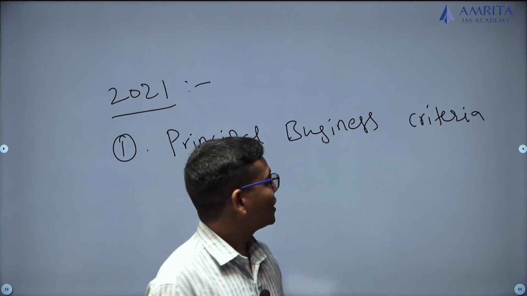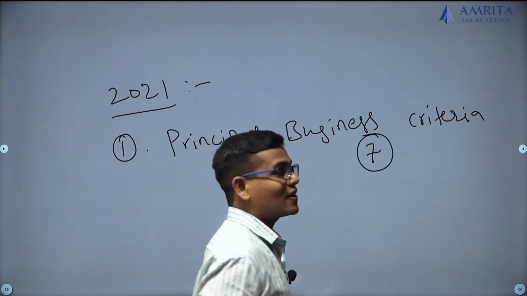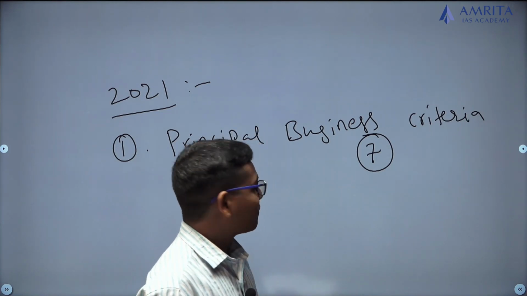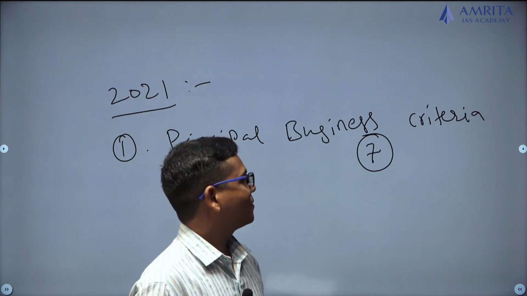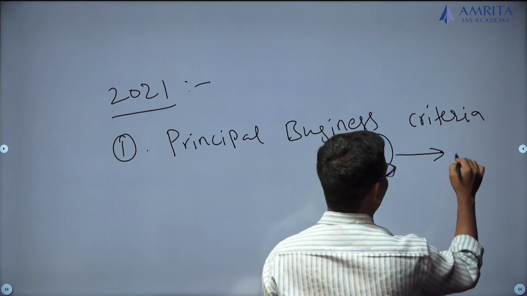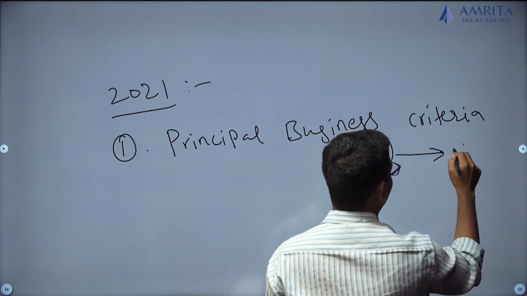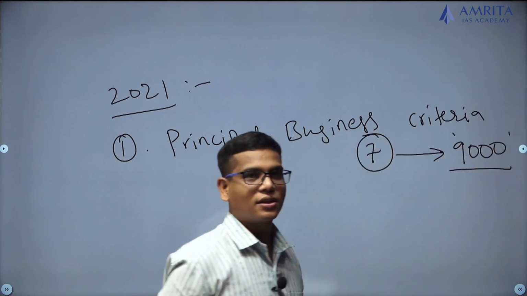And if I want to give a number, I told you earlier only 7 NBFCs were allowed to perform this, because they were the only licensed factors, but now that can be increased up to 9,000.